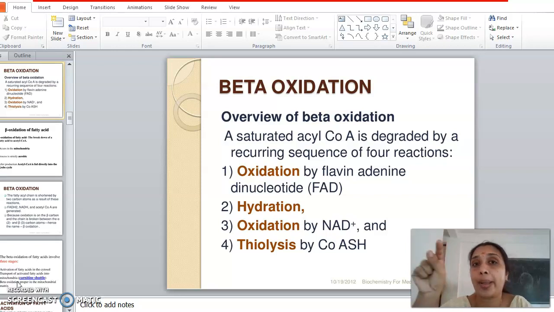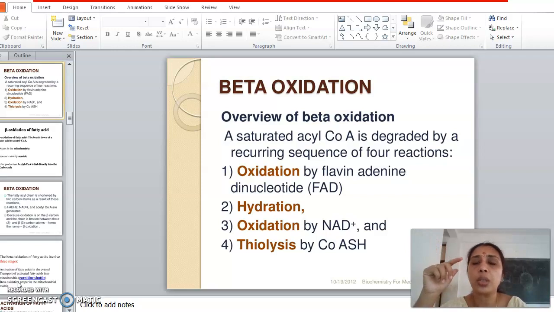The bond lying between the second and the third position, or it can also be told as the bond between the alpha and the beta carbon atom, is the point of breakage, right? So that is why the oxidation is known as beta oxidation.